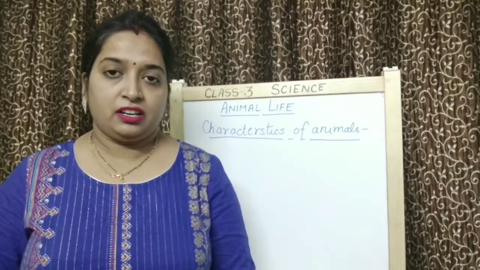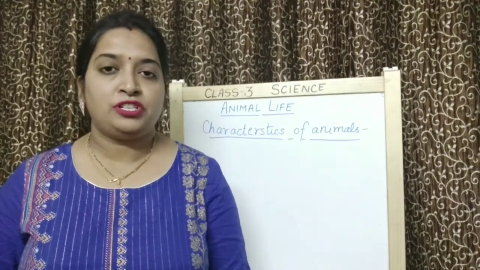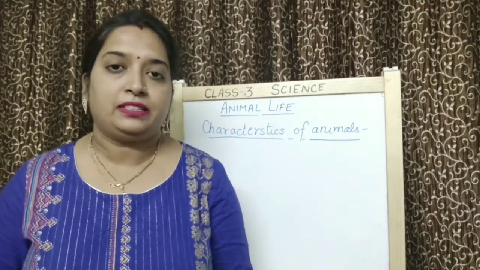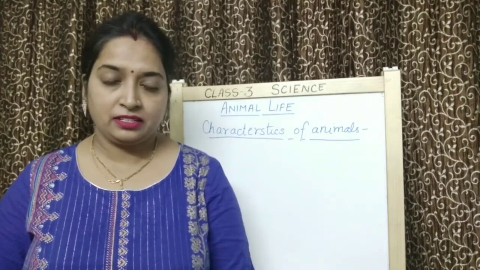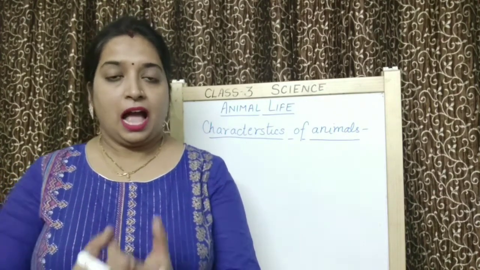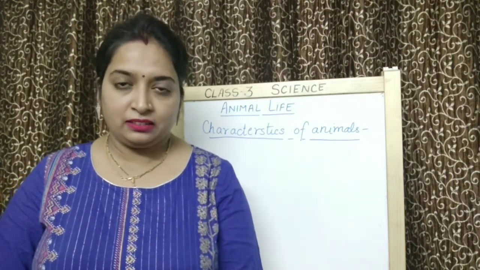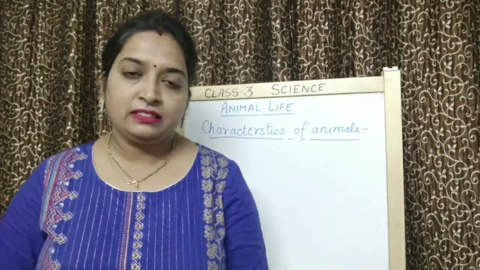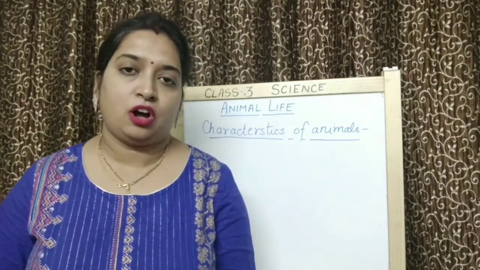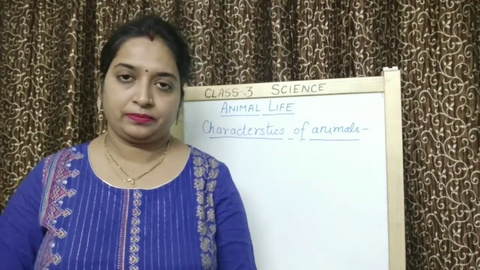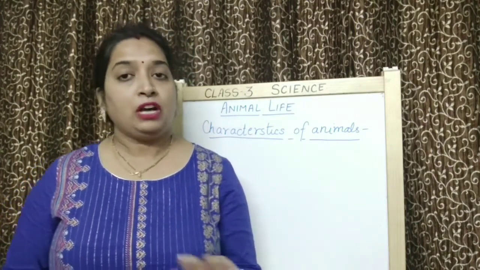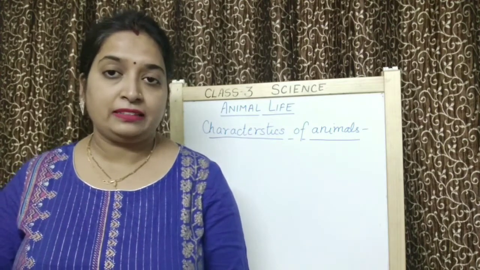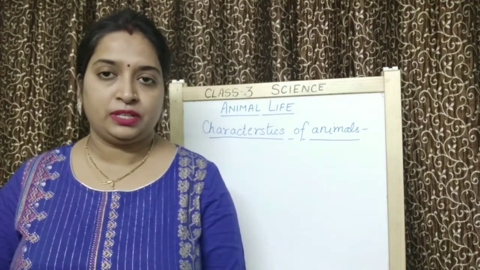Children, you have studied about different characteristics of living things, right? Animals are also living things. Let's discuss different characteristics of animals. Okay? What was the first characteristic of living things that you studied in term 1?